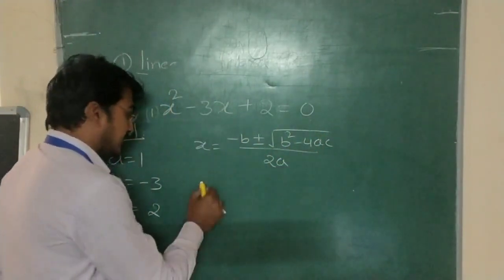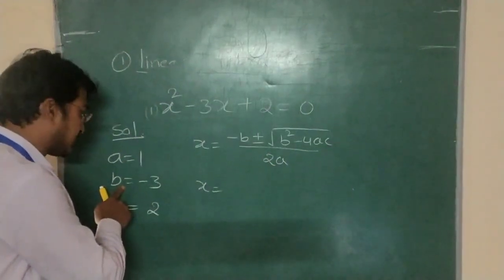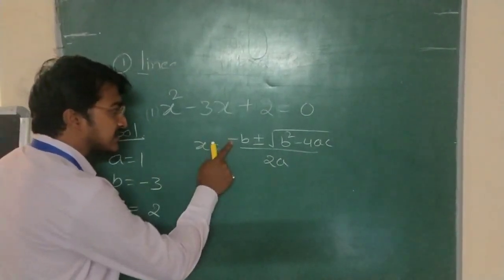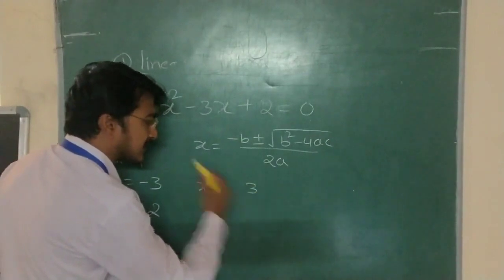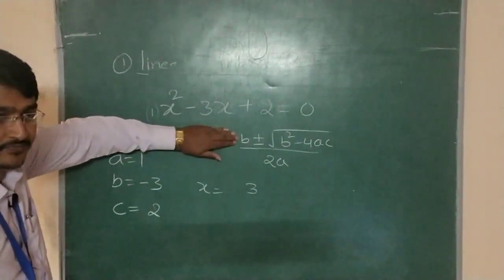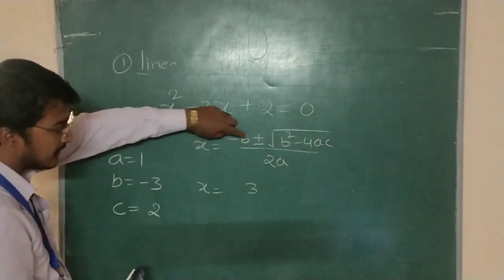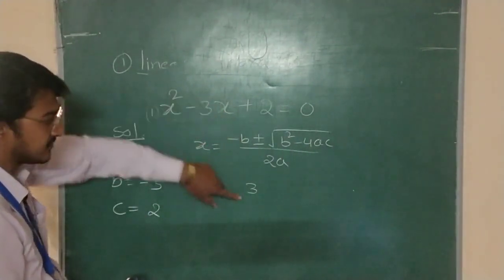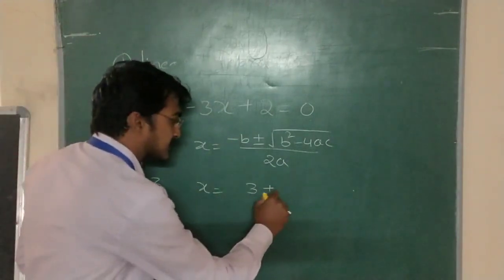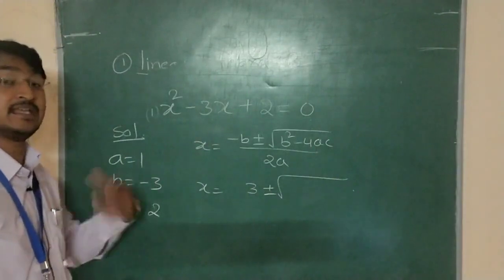x is equals to, what is b? b is equals to minus 3, no? So minus of minus 3, what does it come to? Plus 3. Understand? Here minus b is there, so the b value here is minus 3, and minus of minus 3 is plus 3. Plus or minus root over b square. What is the value of b?